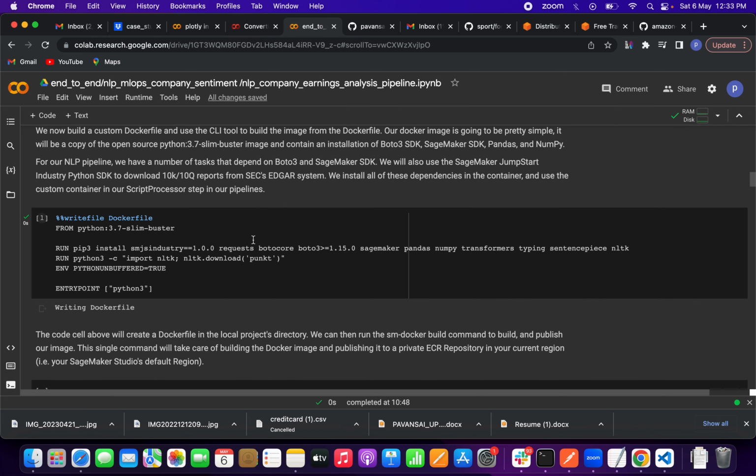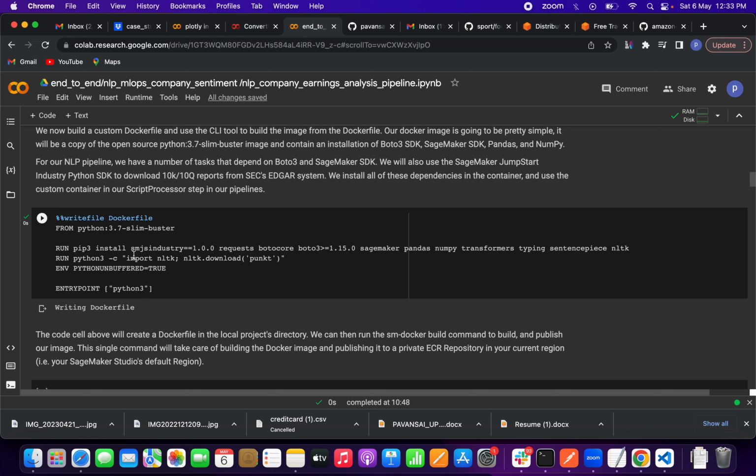If you want to use Jupyter Notebook or Colab and write a Docker file in that cell, we have to use this magic command, friends: %%writefile Dockerfile. We have to put that first. After that we have to define the Python image. Here I am using the light version. After that we have to install all the necessary dependencies.